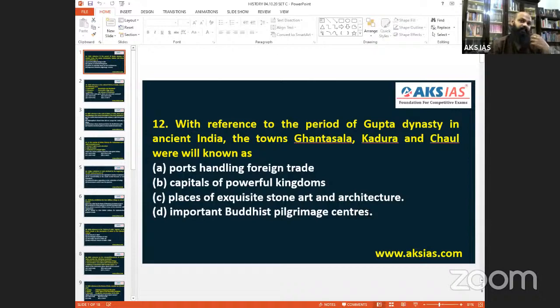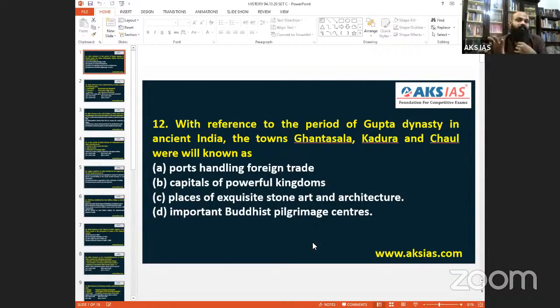So what I am saying is, one, these are Buddhist centers. Then exquisite stone architecture can be found there. And medieval fortification. If you find a fortification, then they are town centers or near very important town centers. But I found more attraction towards the foreign trade understanding, ports handling foreign trade. Because they were all near a river, Ghantasala is near the Krishna river area. So look at the statement.